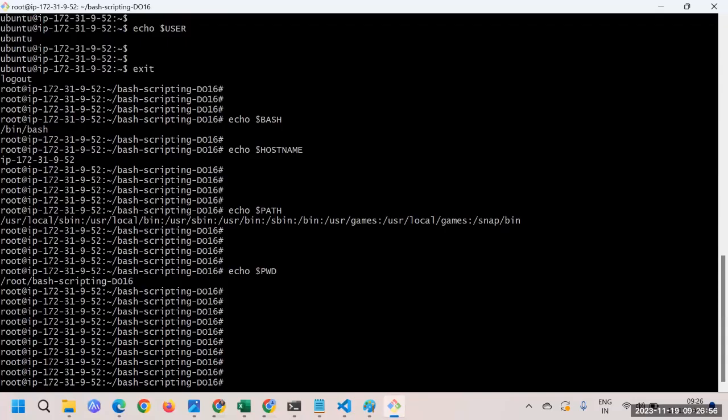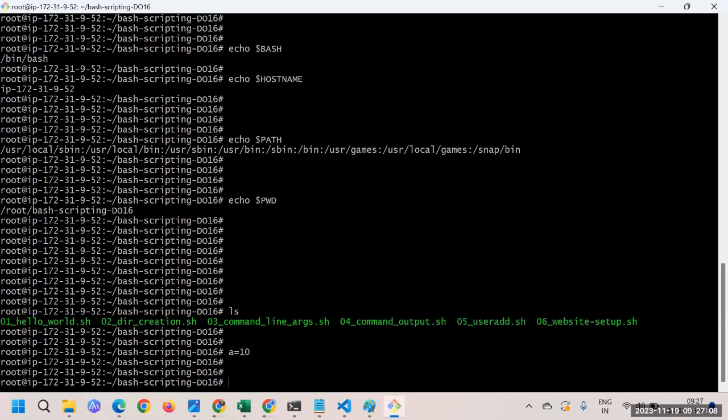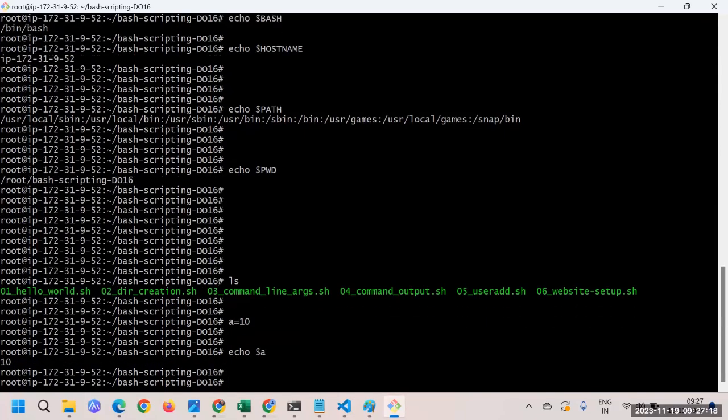Okay, what we will do, just for understanding purposes, is let's say I will say a is equal to 10. And if I wish to print the variable, I use echo $A. If I print this, you can see it's showing me the 10, right?